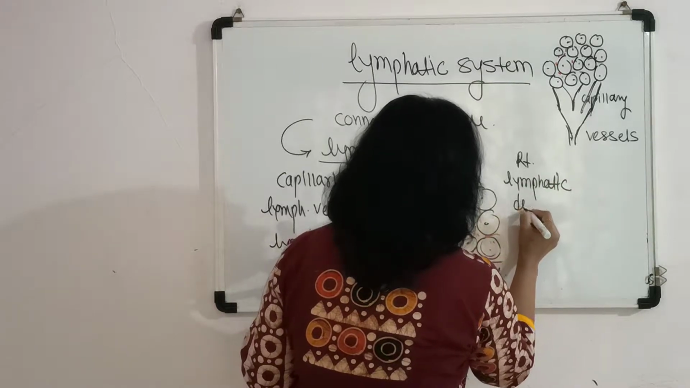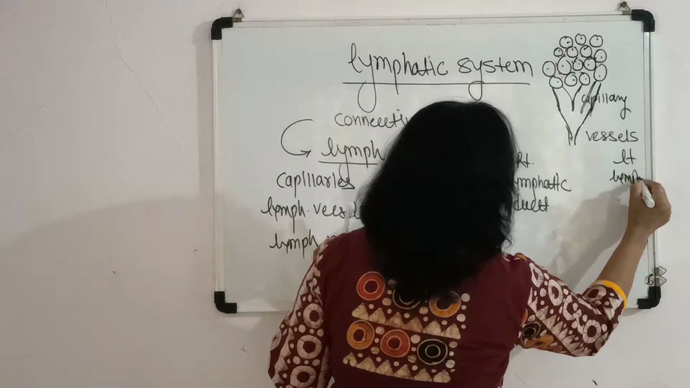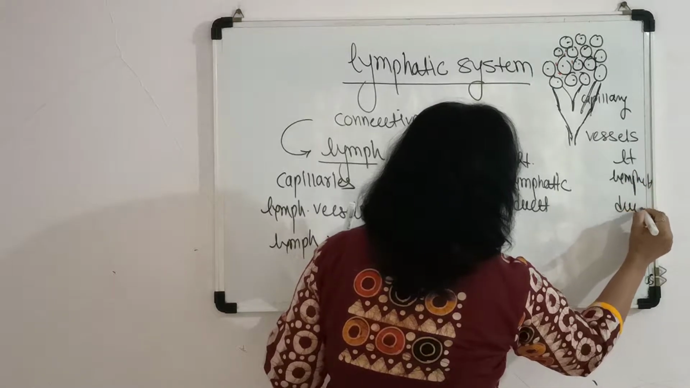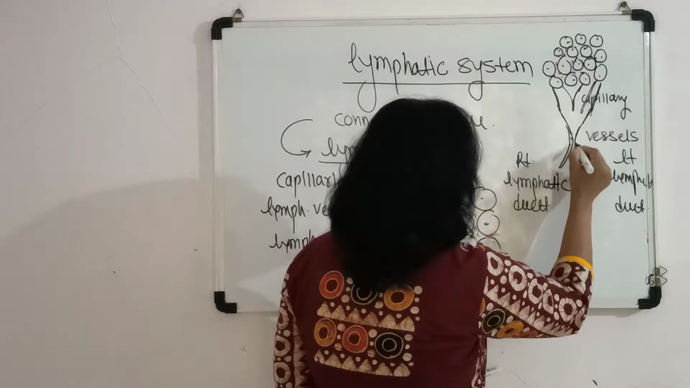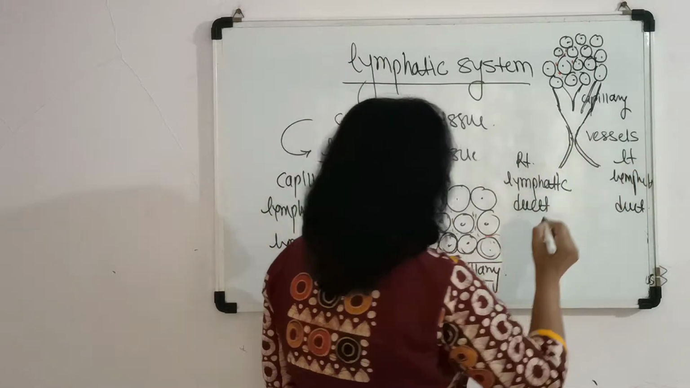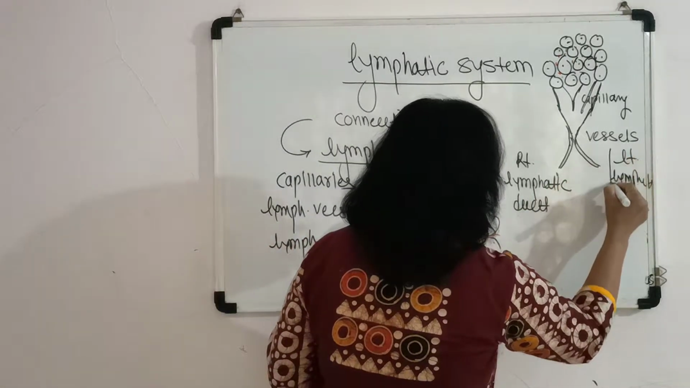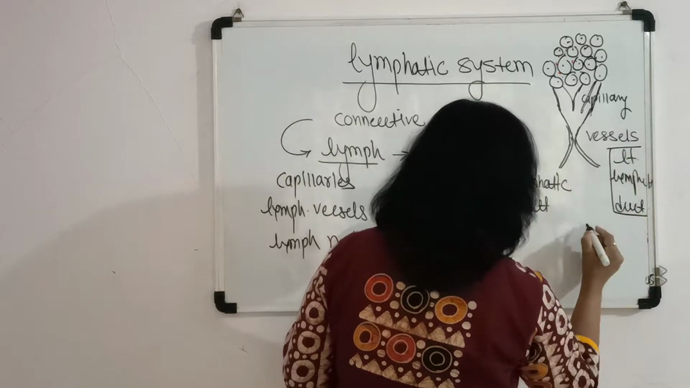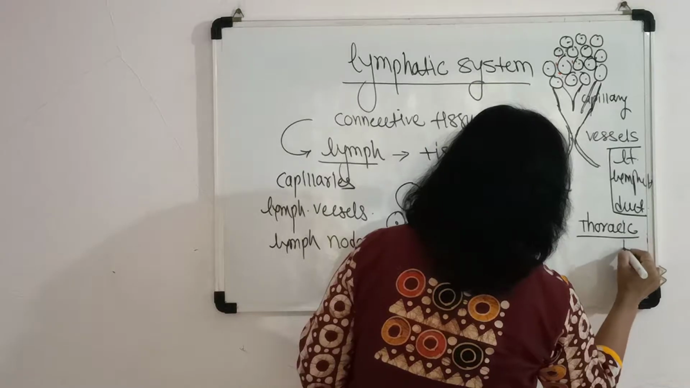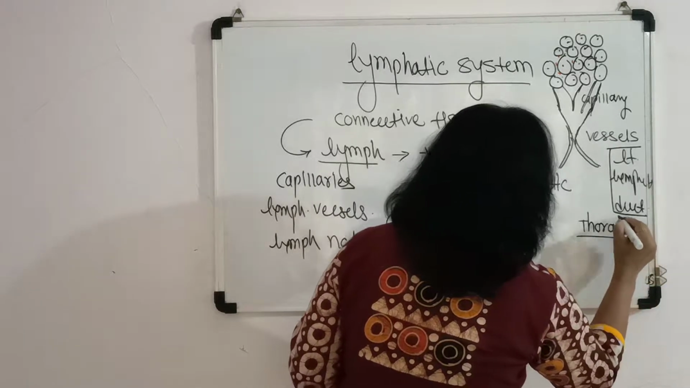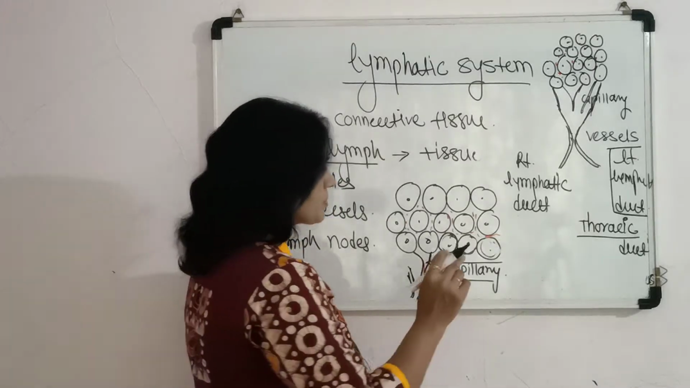and left lymphatic duct. So from the vessel, the formation of the two ducts takes place, the right and left lymphatic duct. The left lymphatic duct is the most important, and it is also called the thoracic duct.